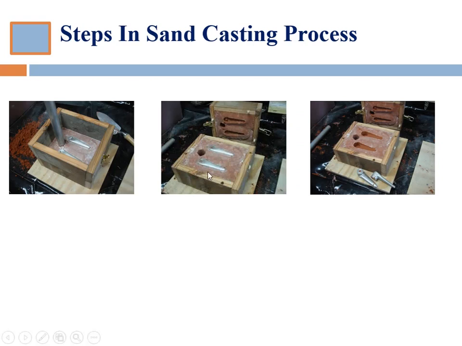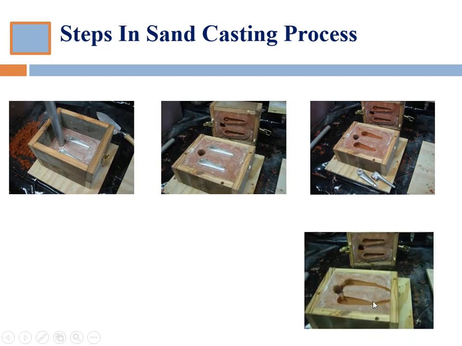Now once you remove these patterns, what remains is a cavity. After pouring the molten metal through this hole, it has to get distributed into this cavity. So we want to create some passages so that this molten metal can flow into this cavity. Here you can see we have made them. These are the passages with the help of which the molten metal will take the place of this cavity.